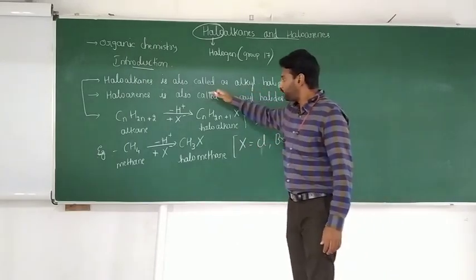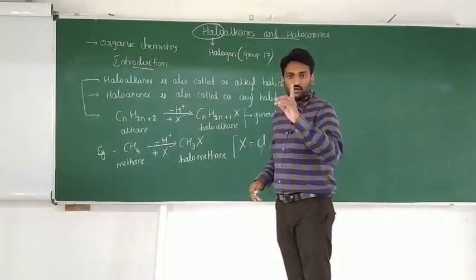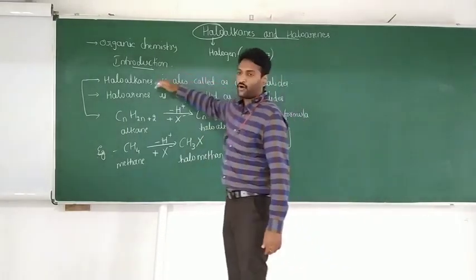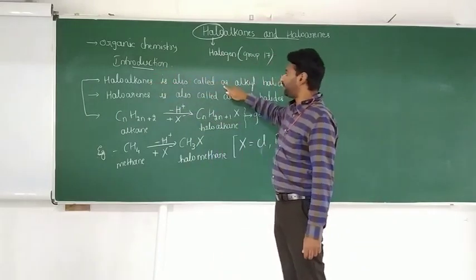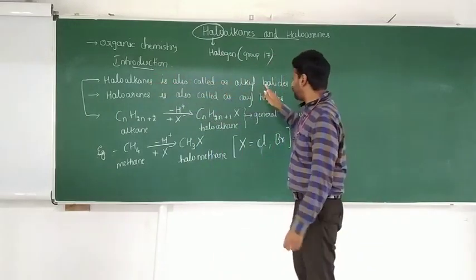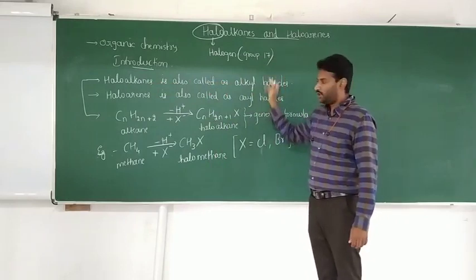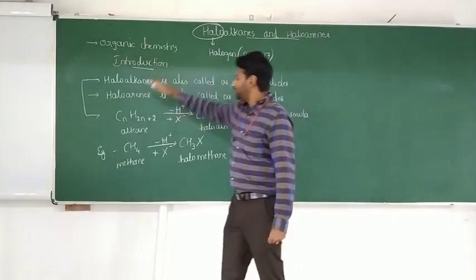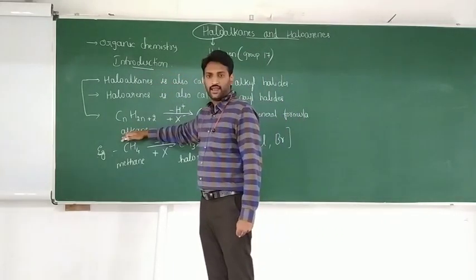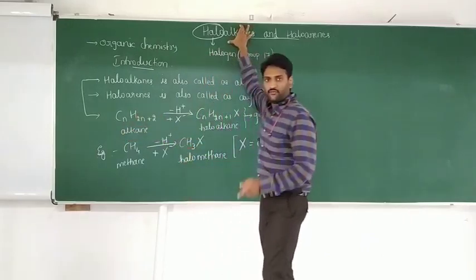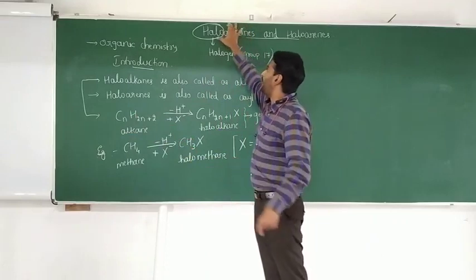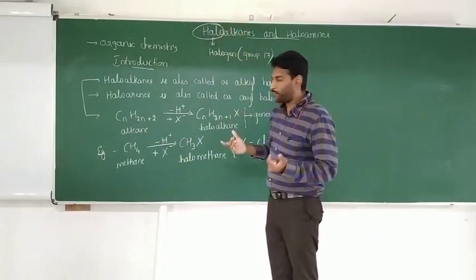So this is the first part of the introduction, haloalkanes. Haloalkanes we also call alkyl halides. This is the general formula of alkane. From alkane, we are trying to produce haloalkane. How do we produce?